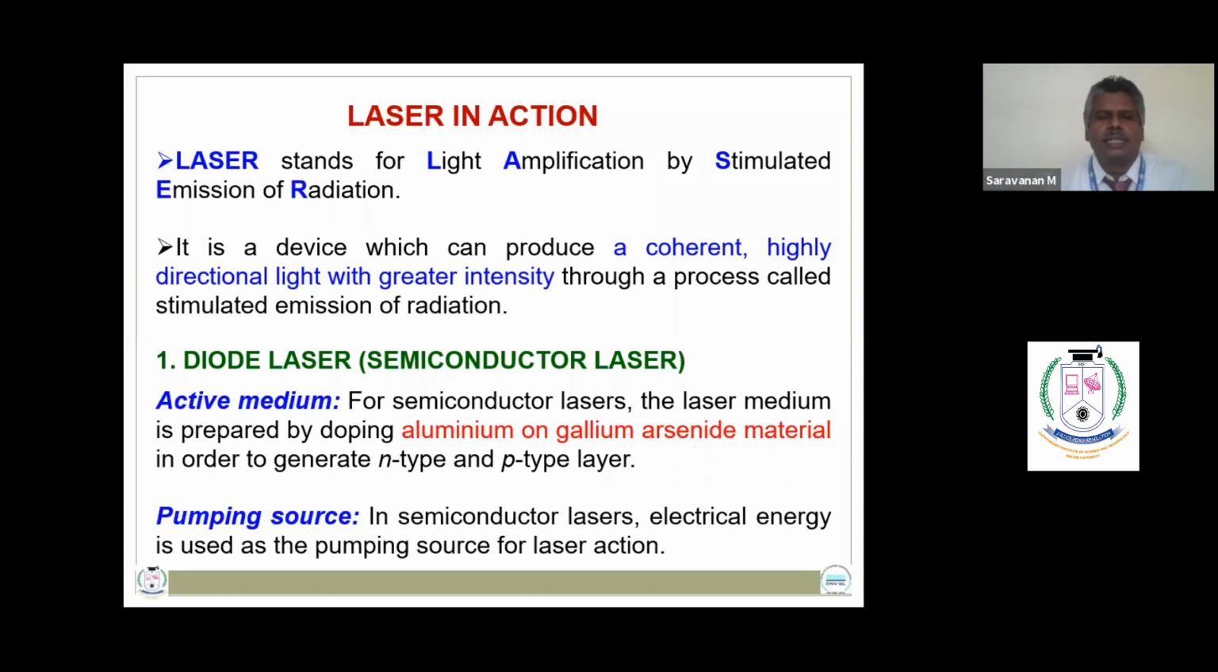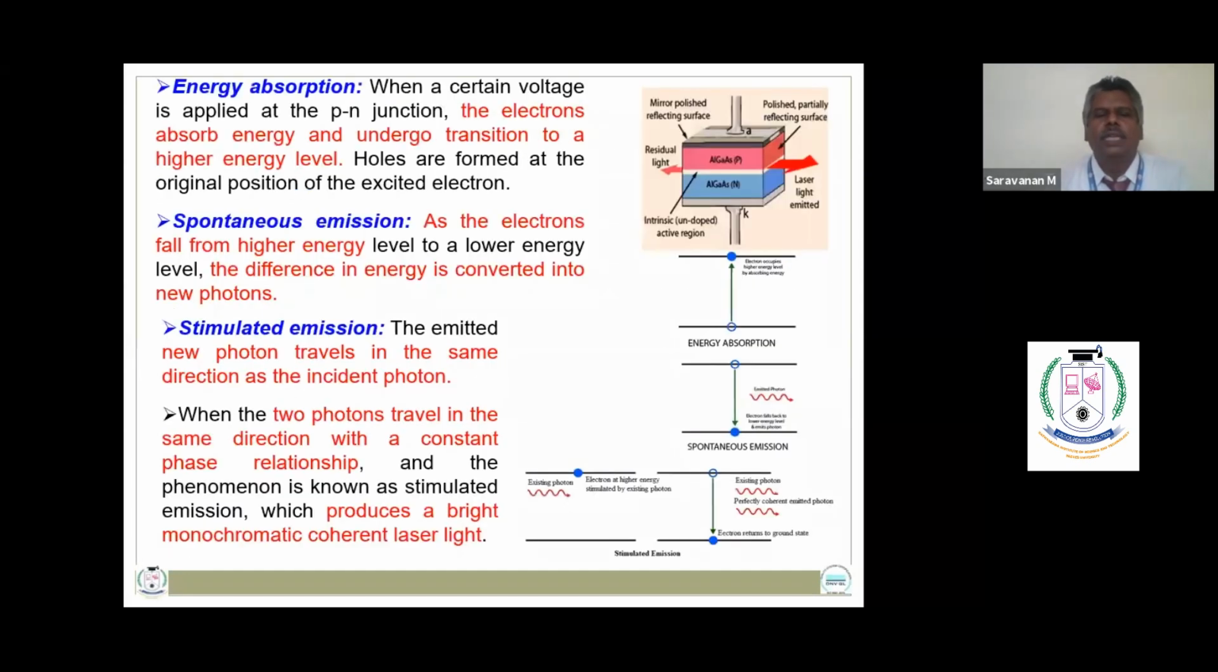In the case of the diode laser, the active medium is aluminum and gallium arsenide material in the form of N and P type. The pumping source used here is electrical energy, I mean direct current. There are three mechanisms used to explain the production of a laser beam, namely energy absorption, spontaneous emission, and stimulated emission.